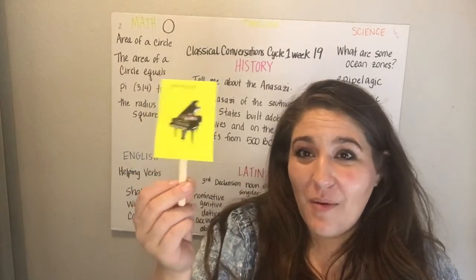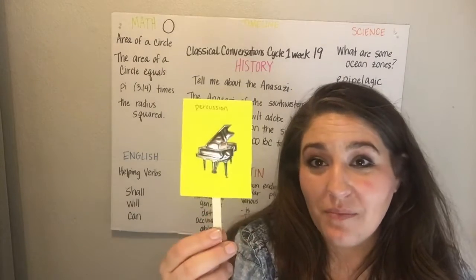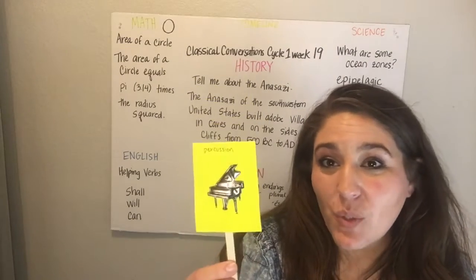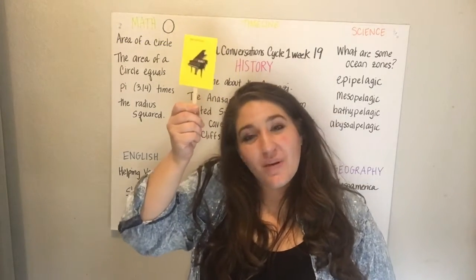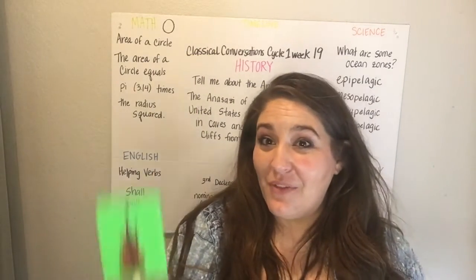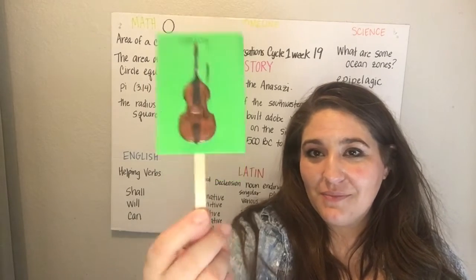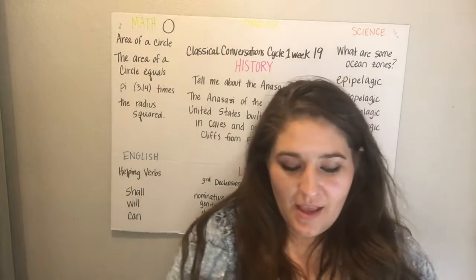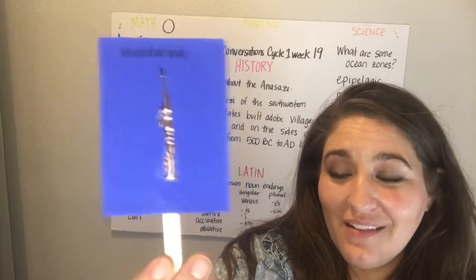We had percussion was yellow. When you hear the drums or cymbals or even the piano, you raise this up when we're listening and you say you hear it. And when you don't hear it anymore, you put it down. When we heard this, we found out that the strings were very popular in the classical music. Strings. The woodwind, using a reed and blowing.